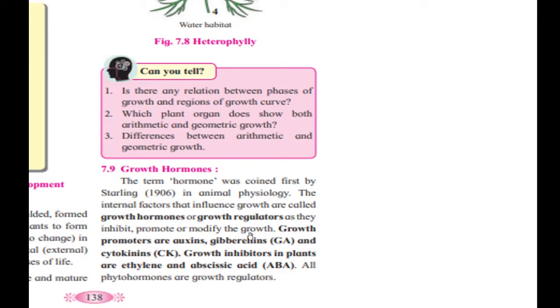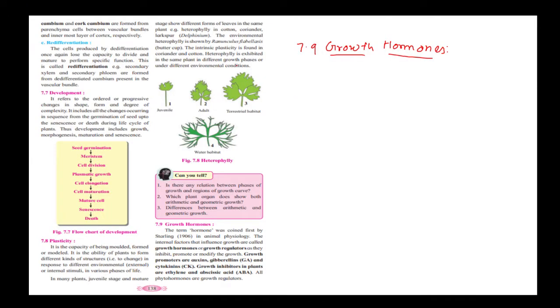Fine. So there are two types of growth hormones. Actually, the growth hormones are classified into two classes.